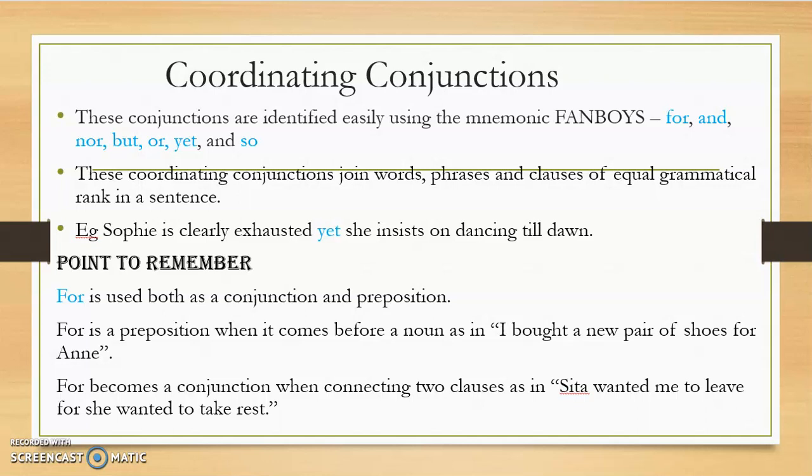So I hope it is clear to you. For is a preposition when it comes before a noun, and it becomes a conjunction when it is used to combine or connect two clauses together. So these are the coordinating conjunctions.